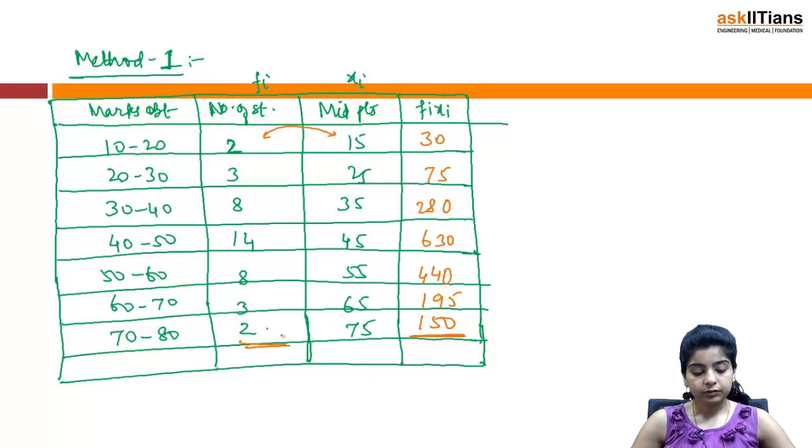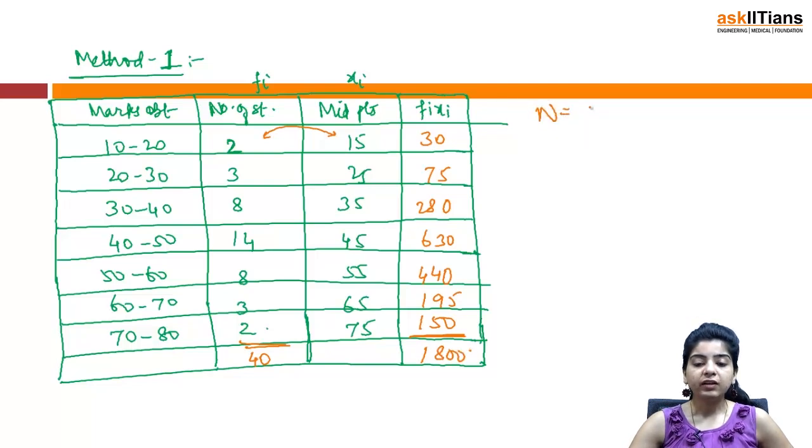Right? So the total frequency that we have is 40 and the Fi xi that we have got is 30, 75, 280, 630, 440, 195, 150, right? And this total becomes 1800.